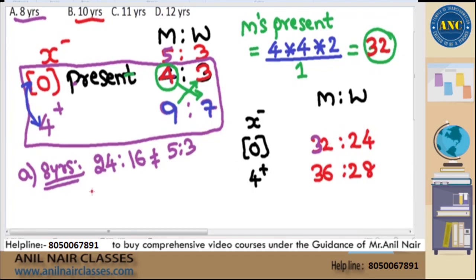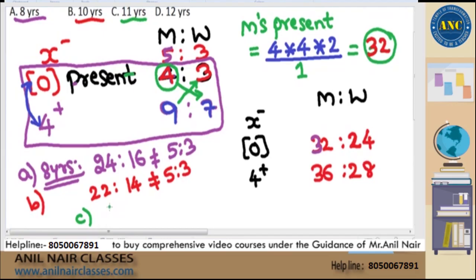Second option, 10 years. 32 minus 10 is 22. 24 minus 10 is 14. 22 is to 14 is also not equal to 5:3. Ruled out. Third option is 11 years before.